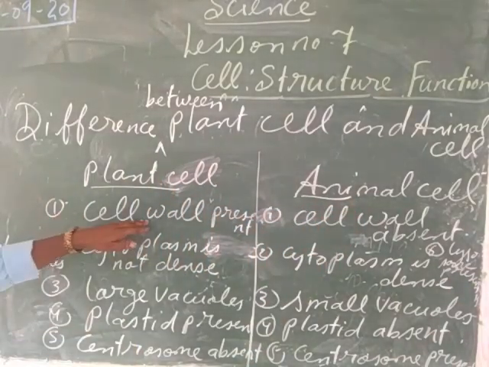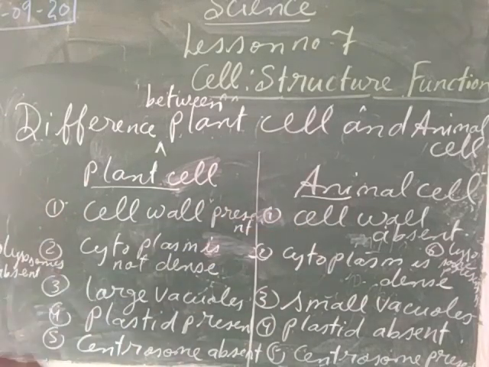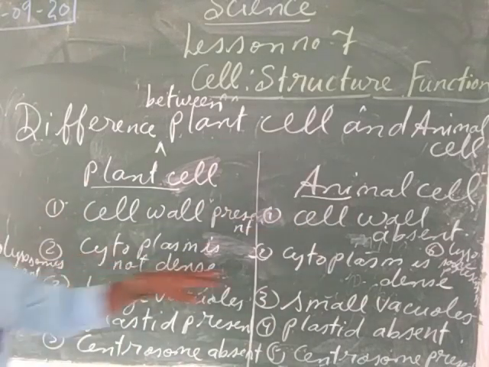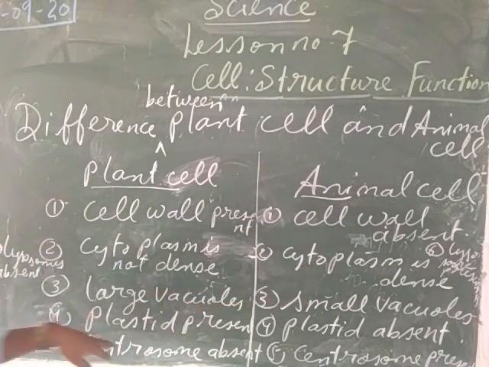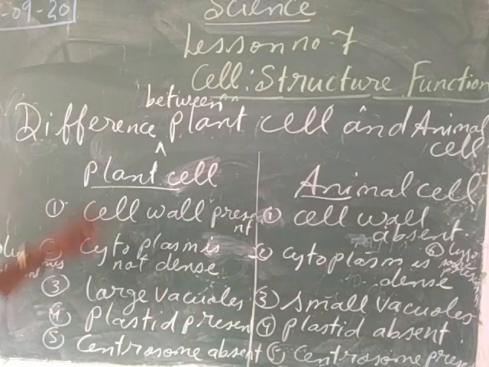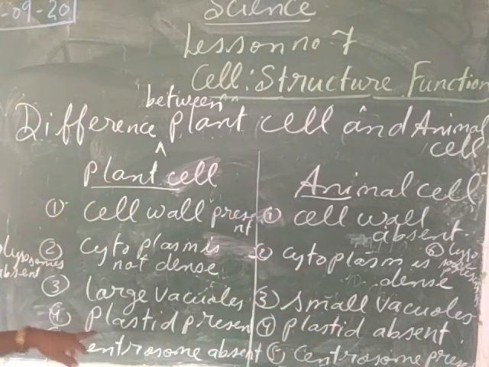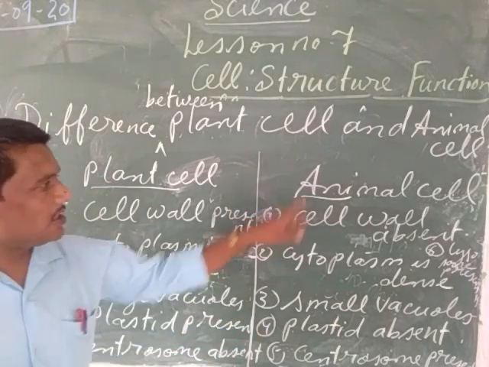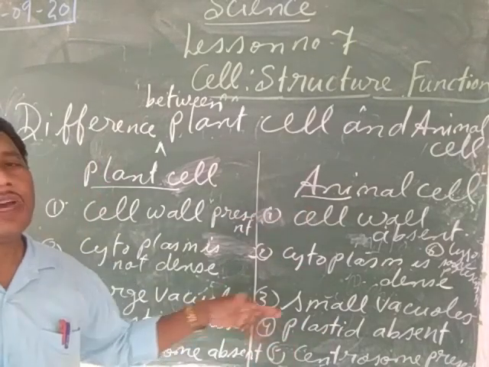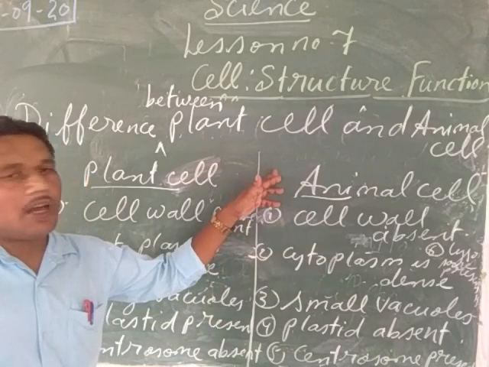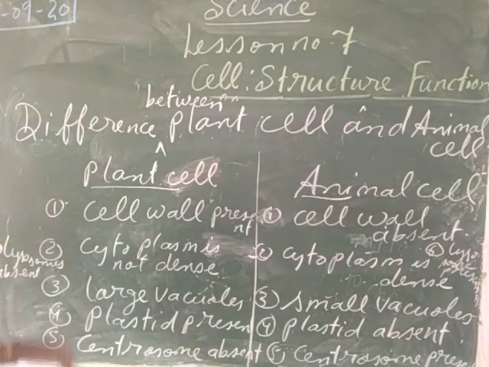Plants have the cell wall, animal cells do not have the cell wall. Cytoplasm is not dense in the plant cell; in the animal cell the cytoplasm is dense. Dense means thickness. Large vacuoles are there in the plant cell, small vacuoles in the animal cell. Plastids are present in plant cells and absent in animal cells. Here plastid means the chloroplast or the chlorophyll pigment.